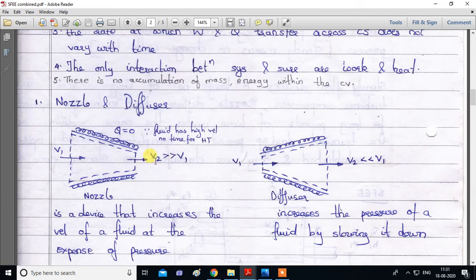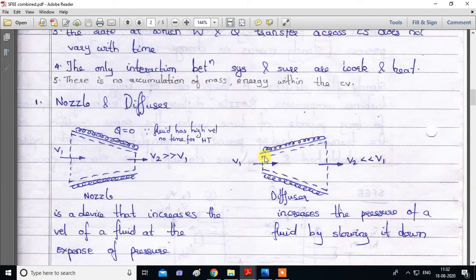That is why here it is written, this should be velocity V bar. Remember this is V bar 1. So V bar 2 is much greater than V bar 1. So this is the nozzle, and heat transfer for the nozzle we are assuming to be 0. There is no work transfer in the nozzle.